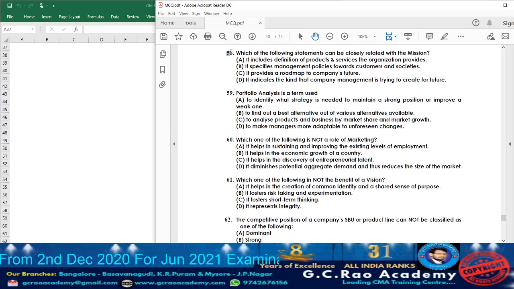Now let's move on to question 58. What they are telling, which of the following statements can be closely related to mission? It includes definition of products and services the organization provides. Yes, it is a little bit closely related. A option. Let us check with B, C, D. Option B, it specifies management policies towards customer and societies. No. In the mission statement, it cannot be included. It is a roadmap to company's future. No. Actually, vision is the roadmap to company's future. So, not the mission. So, option C cannot be the answer.